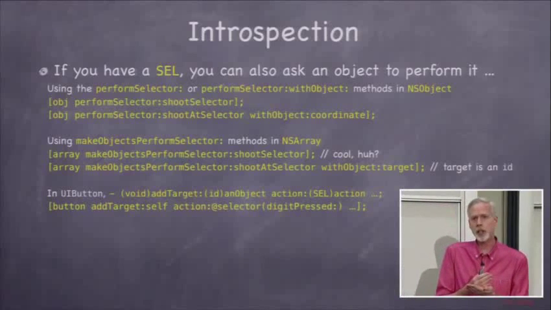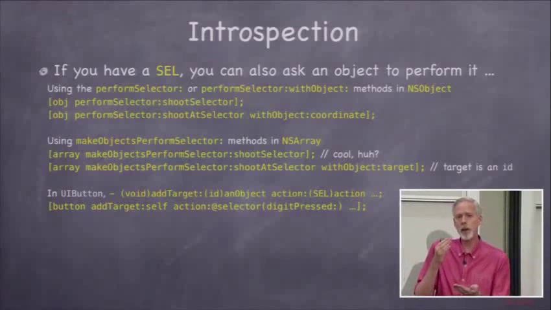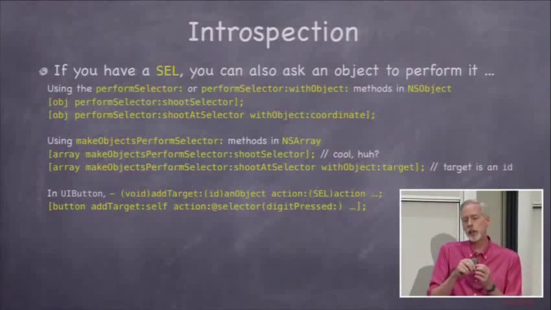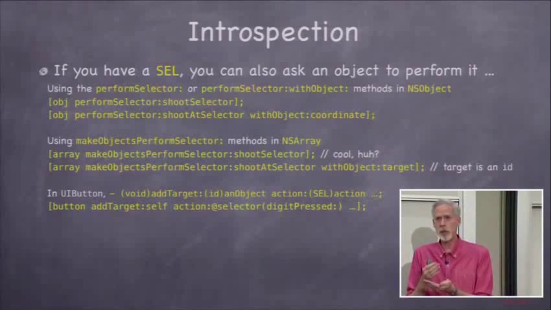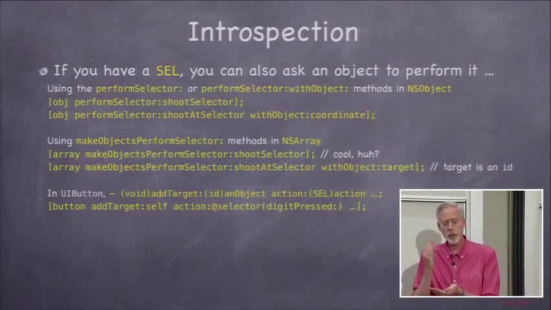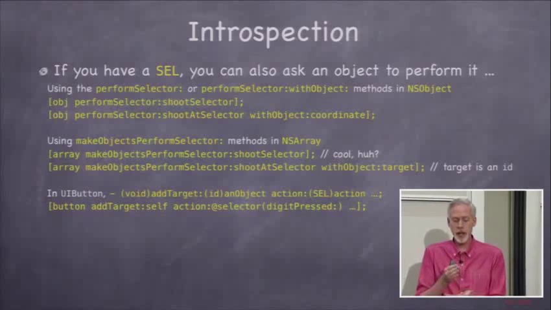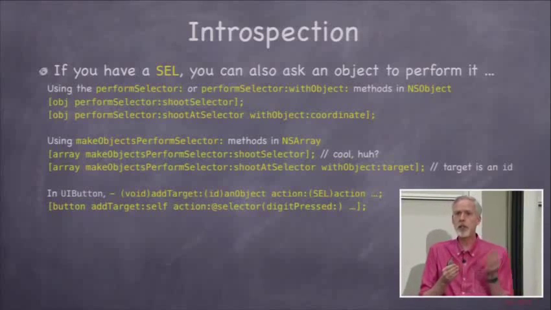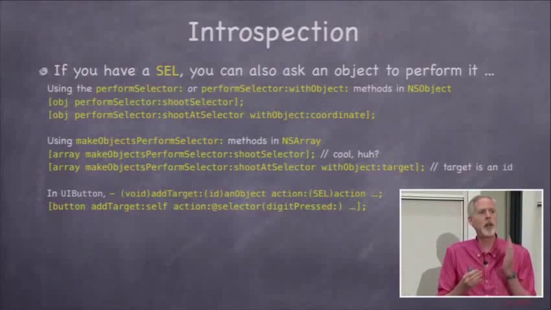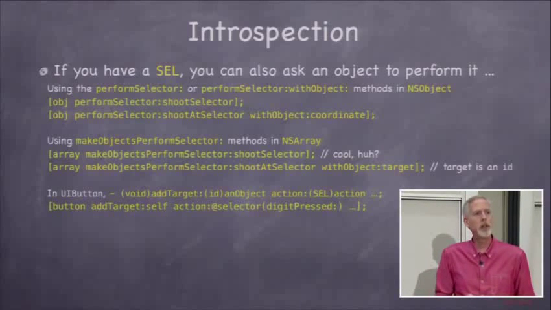And of course we do target action with selectors. The method, if you wanted to set up target action, not doing control drag, but actually setting it up in code, is in UIControl actually, which button inherits from: addTarget:action:, there's some other arguments, but you can see that addTarget takes an ID, and then action: takes a selector. So that says what message to send to what object, what's the target, what's the action. Everyone understand that? Okay? So this selector stuff is pretty powerful.